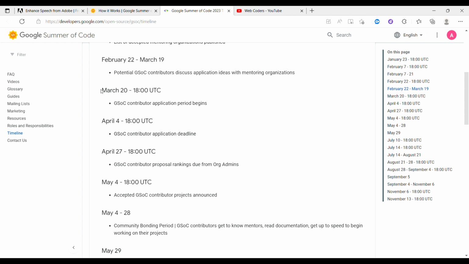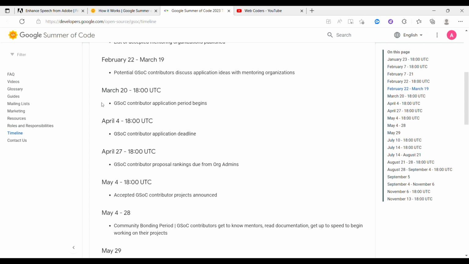From 20th of March, the GSOC contributor application period begins, which means there's one thing you have to submit in order to get selected in GSOC as a contributor, which is called a proposal. We will discuss in detail what you have to do when we submit the proposal. In brief, it will be just like your resume. Like when you apply for any job, you give a resume, right? Correct.